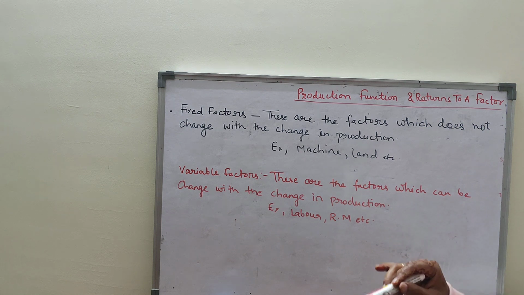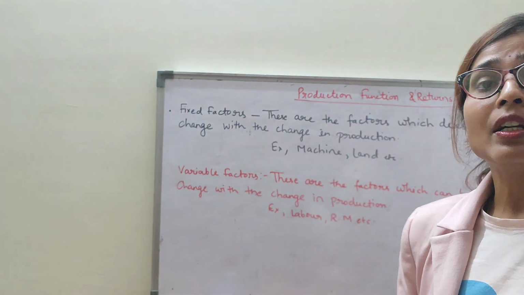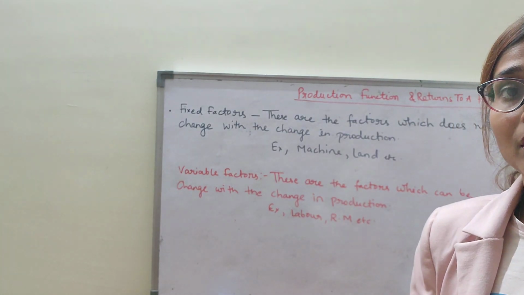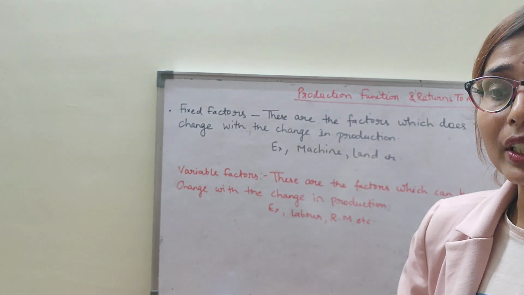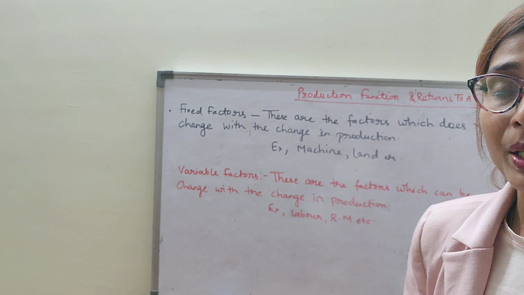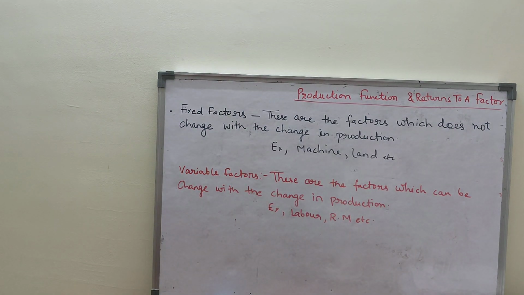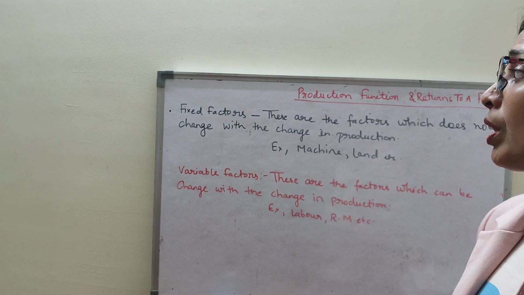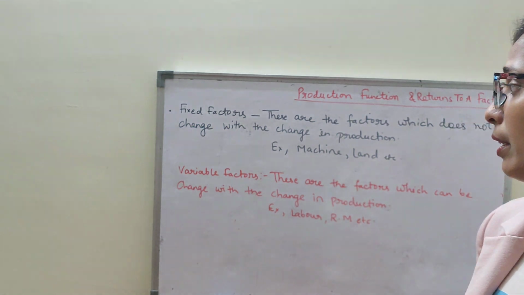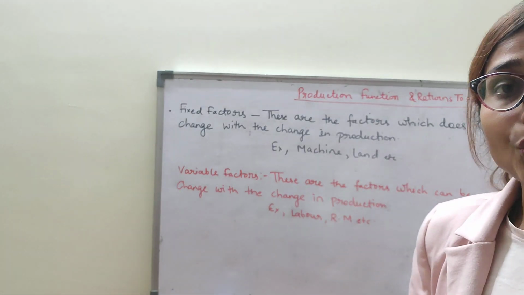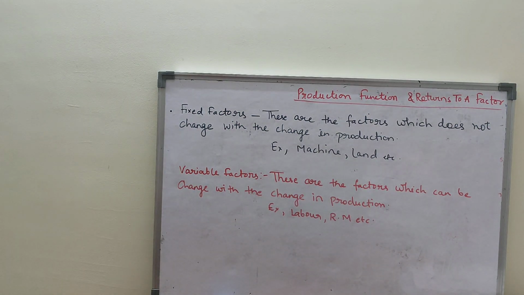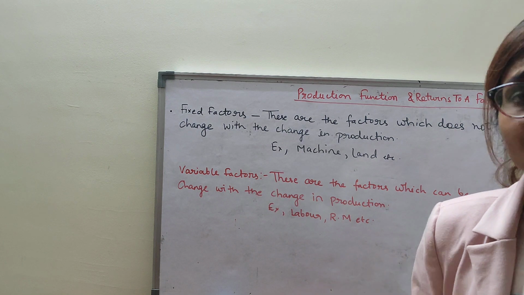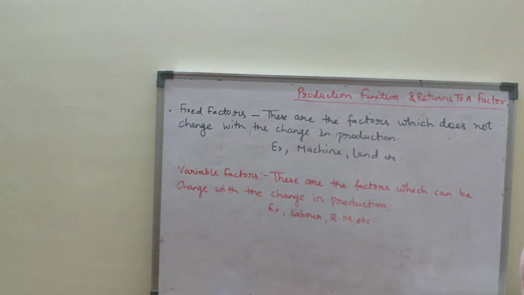So children, whatever we study here, we will study in the short run. Long run is not in your syllabus, but sometimes the question comes on the difference between the short run and long run, which we will do. So whatever you are learning here is about the short run. I hope fixed factors and variable factors are clear to you. Please note it down, children, so that I can proceed with the short run production function and long run production function.